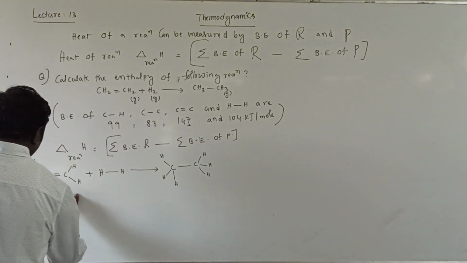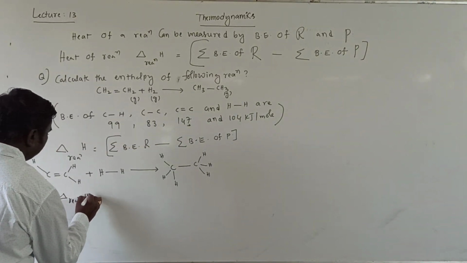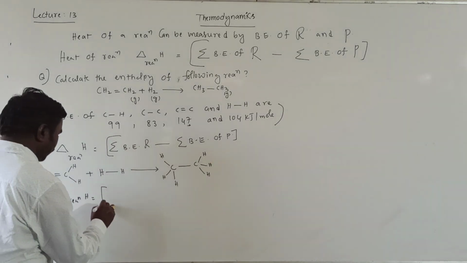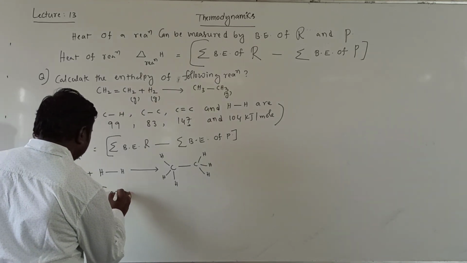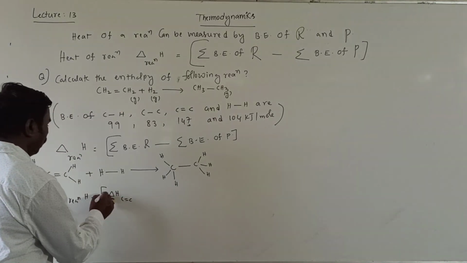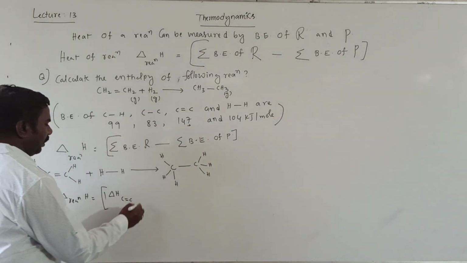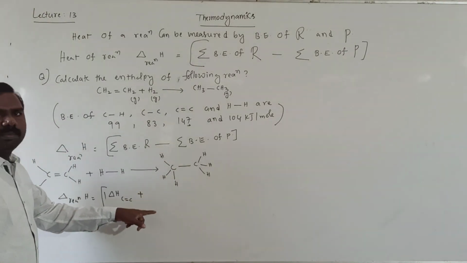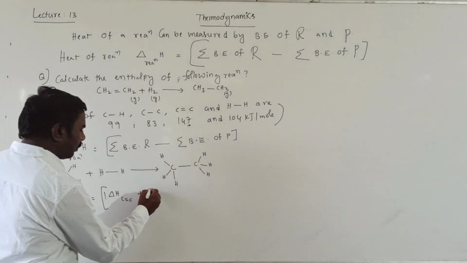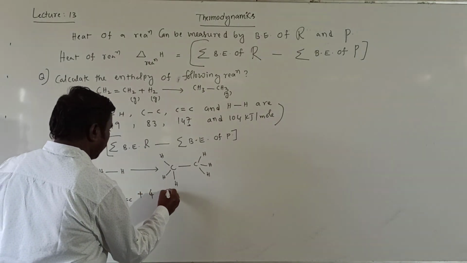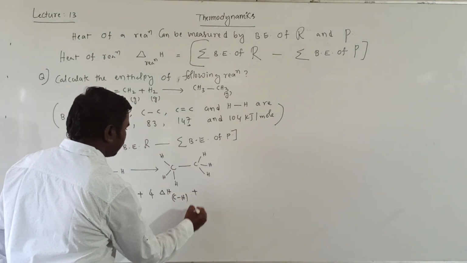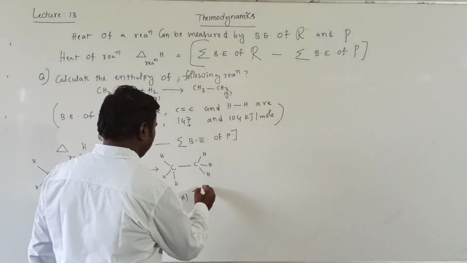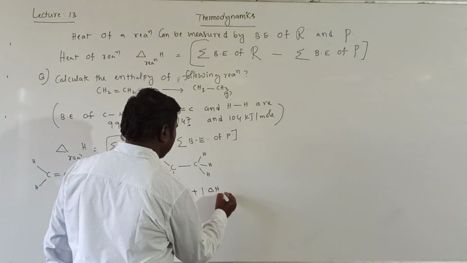Now, enthalpy of reaction is equal to, the bond enthalpy indicated simply as delta H: one delta H C double bond C, plus, the sum indicates a positive sign, 4 delta H CH bonds, plus 1 delta H HH bond.